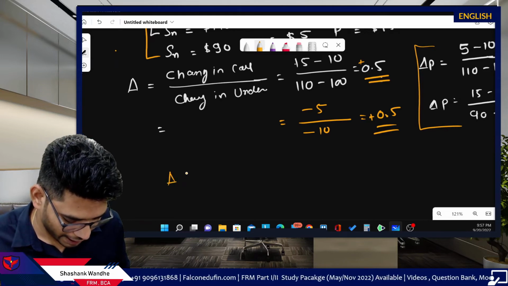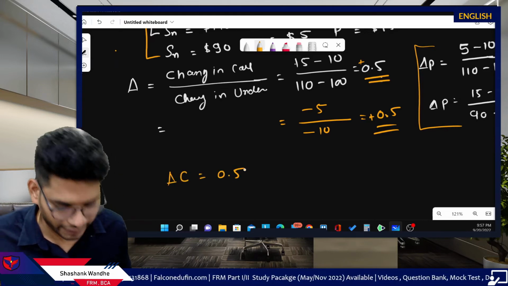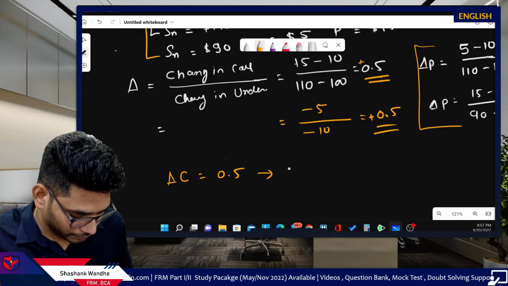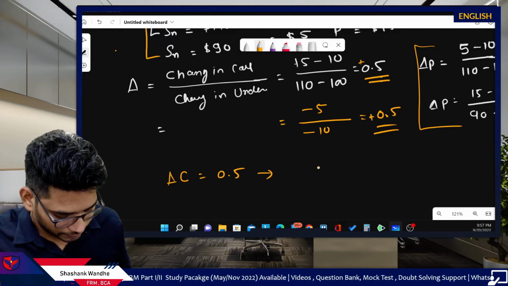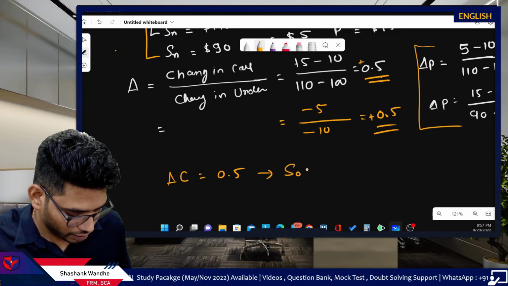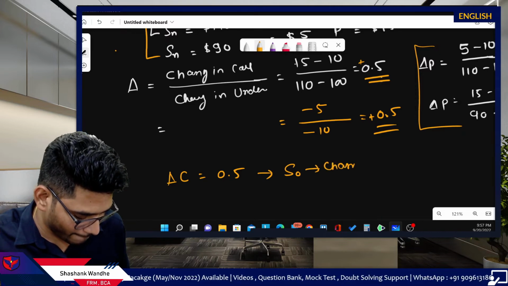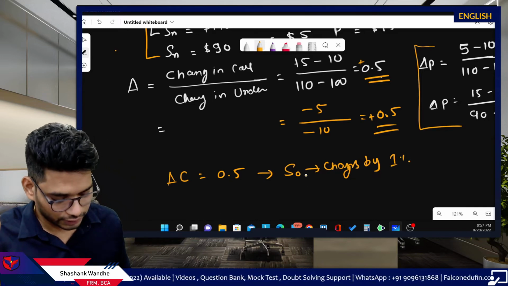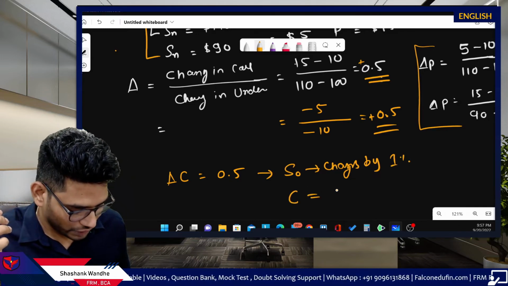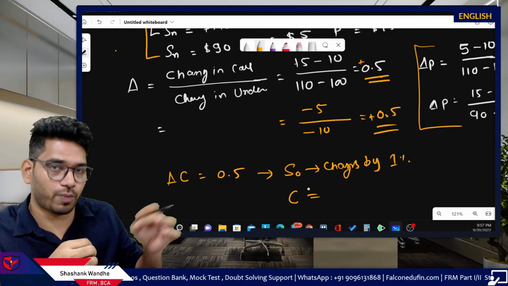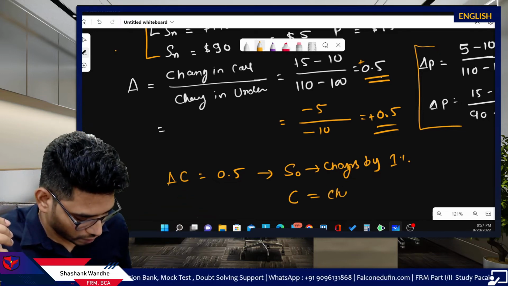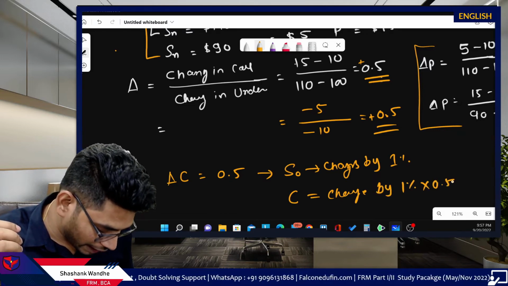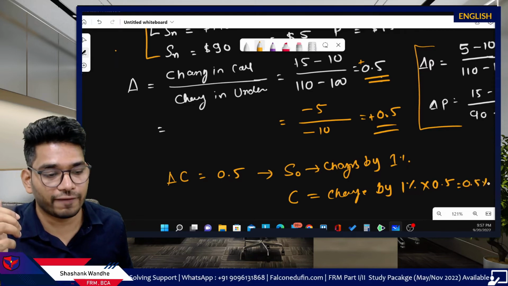Now, what is meant by delta of call equal to 0.5? Okay. This means when underlying price changes by 1%, call price will change, or put price also, because we use 0.5 everywhere, will change by 1% multiplied by delta, which is 0.5%.